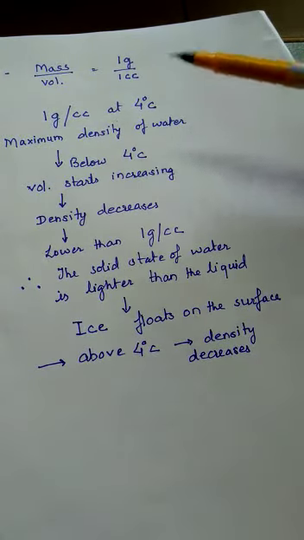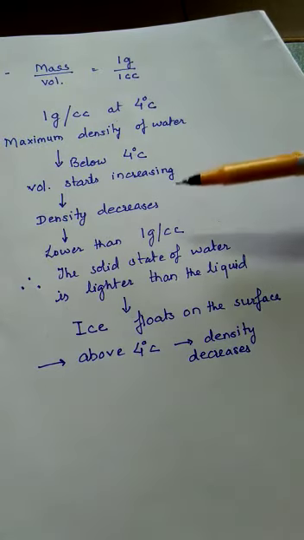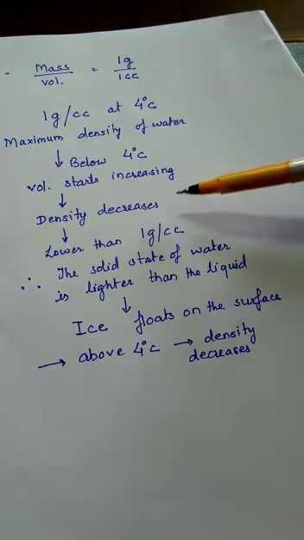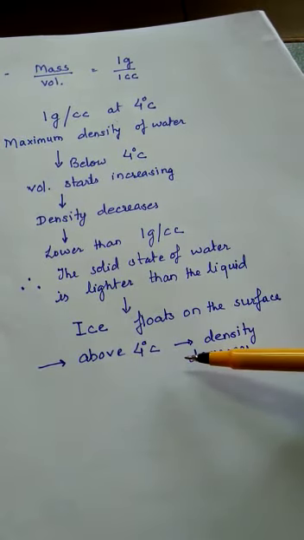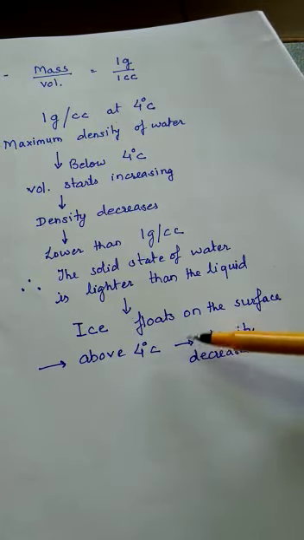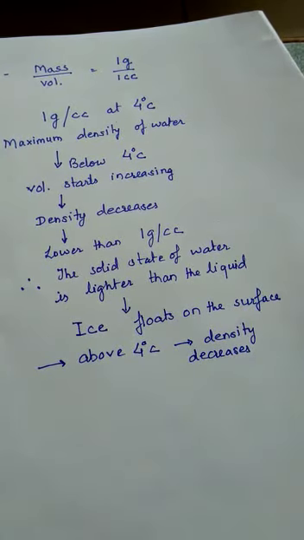If you cool water below 4 degrees, it starts expanding and the density decreases. Above 4 degrees Celsius, if you heat it, then with the temperature increase, the water particles will move away from each other. The volume increases with density decreasing.